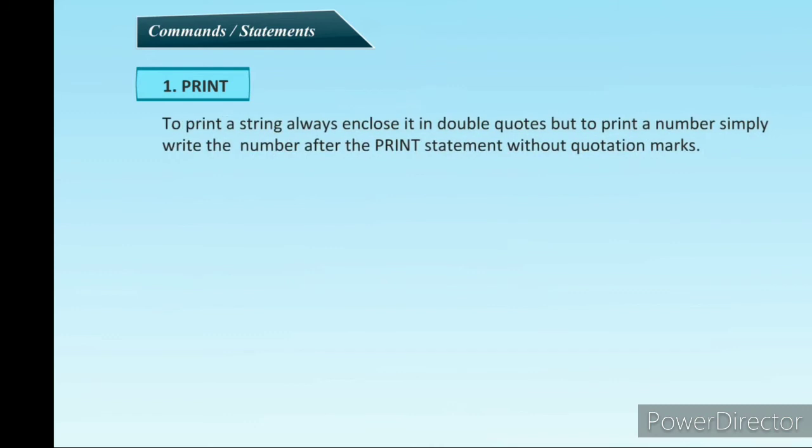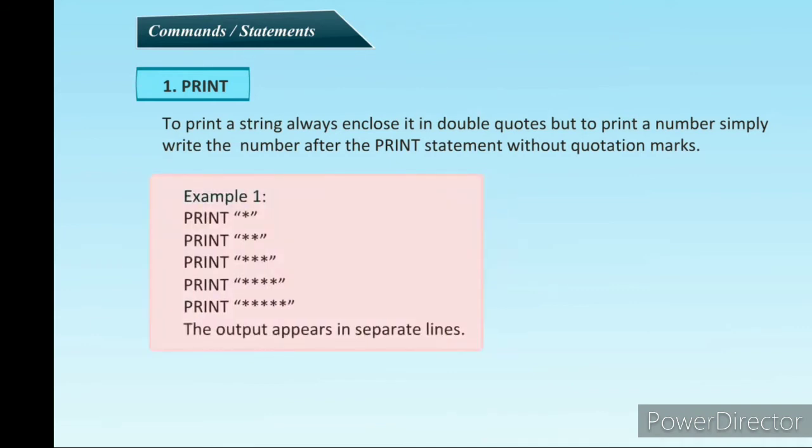To print a string, always enclose it in double quotation marks, but to print a number, simply write the number after the print statement without quotation marks. For example, print star 1, star 2, star 3, star 4 and star 5.